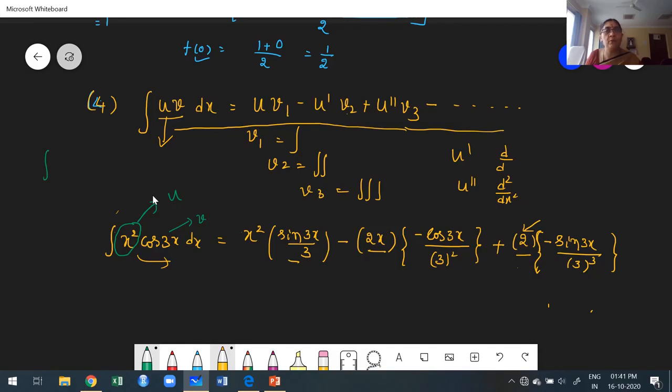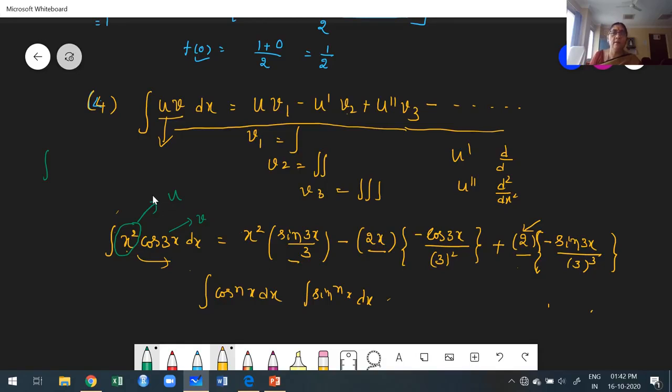Even though we have the UV rule or Bernoulli's rule, in some cases we use integration by parts, especially for first year. You already studied how to find the integration of cos to the power of n of x, and the integration of sine to the power of n of x. Here, even though we have the UV rule, we consider integration by parts. We can't say the UV rule or Bernoulli's rule always works. Whenever we have a polynomial with a finite power, there I go for the UV rule or Bernoulli's rule.